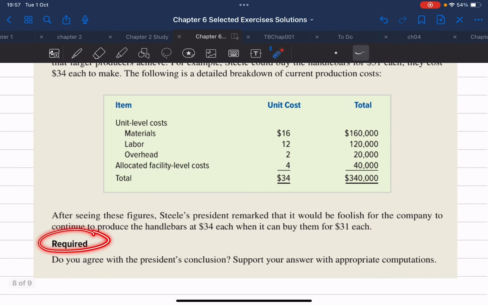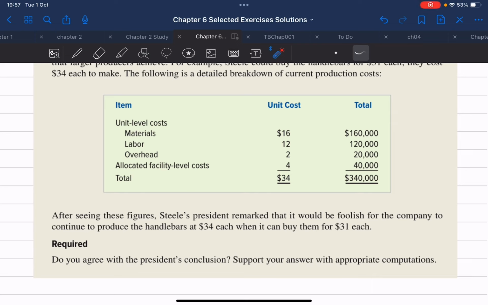Now, what is required here? I think the requirement is obvious. The question says, do you agree with the president's conclusion? Support your answer with appropriate computation. So we are going to analyze this situation and see if the president is actually right in his conclusion that the company should actually go ahead and outsource the handlebars and spend $31 buying these handlebars instead of producing them in-house for a higher cost, which is the $34 for each handlebar, right?